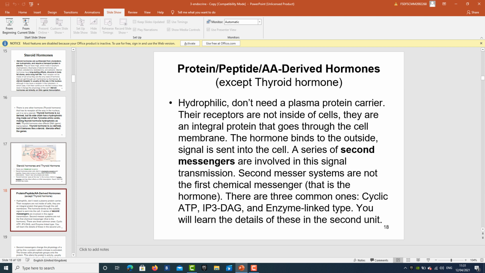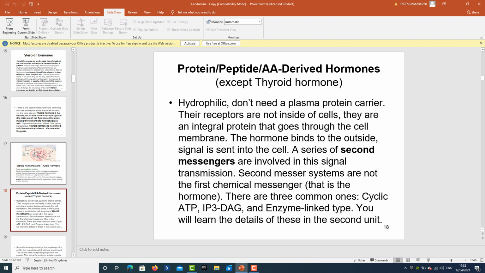A series of second messengers are involved in the signal transmission, and the second messengers are not the first chemical messenger, which is the hormone. There are three common ones: cyclic AMP, IP3 (inositol triphosphate) and diacylglycerol, and enzyme linked type. We will learn about the second messengers in detail.